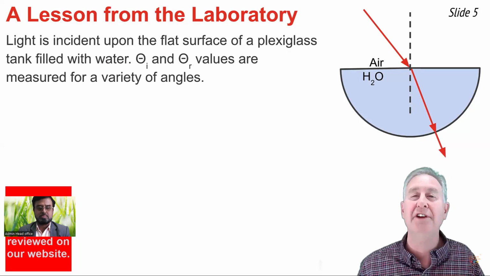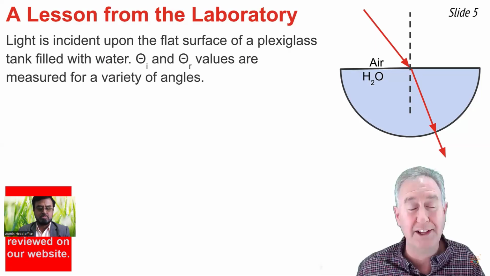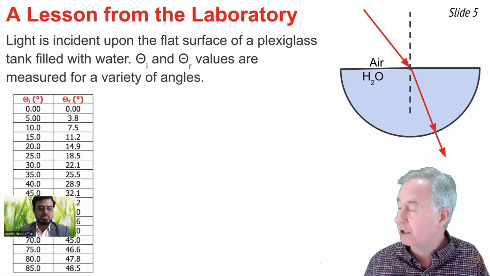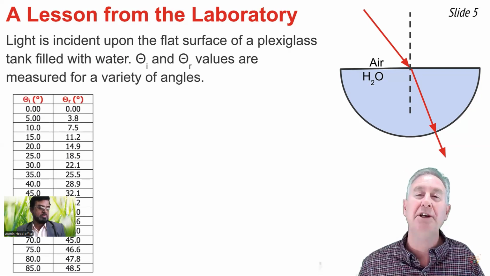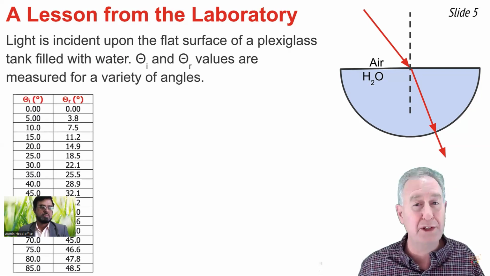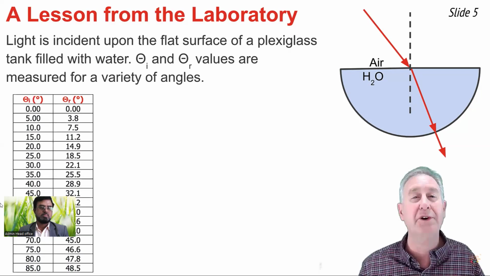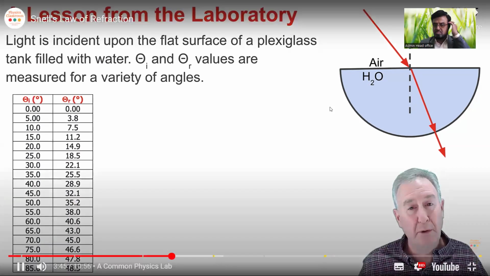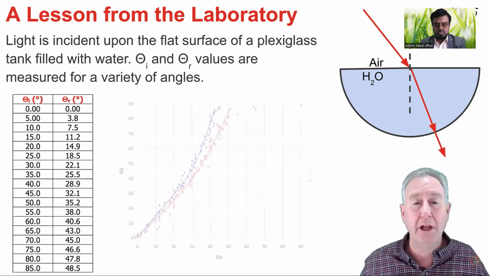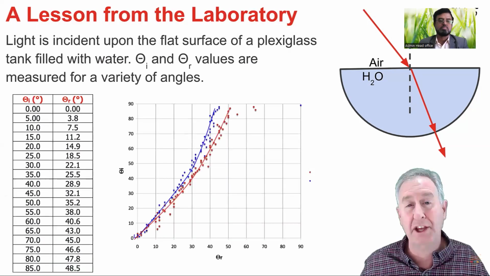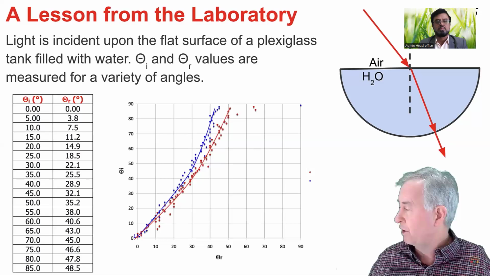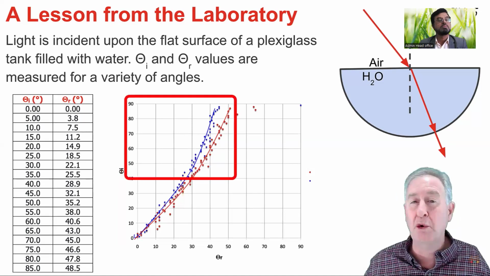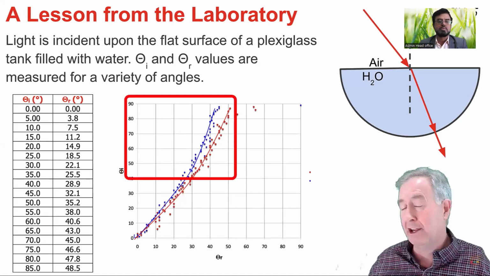The angle of incidence in the air and the angle of refraction in the glass can be measured, and a data set can be collected that would look something like this. The experiment is then often repeated, but without the dish of water. Instead, the water is replaced with a hemicylindrical disc of lucite glass. If the data for both of these experiments is plotted as the angle of incidence versus the angle of refraction, we would observe that the line is relatively straight for the smaller angles of incidence, but then begins to curve more and more for larger and larger angles of incidence.